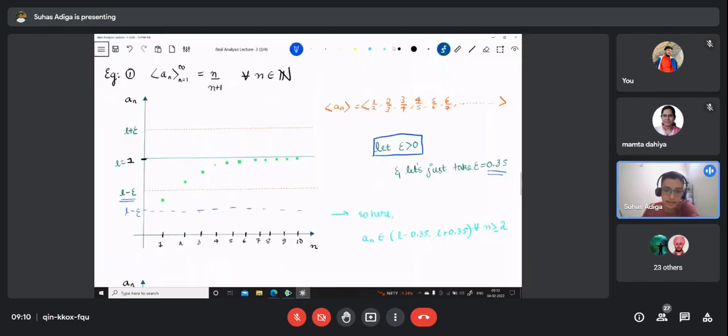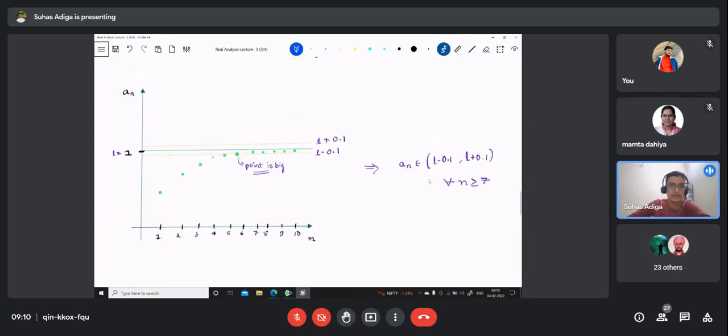I hope that it is clear. So let me go to the next. Here you can see that I have some plot like this, and I have now taken epsilon to be 0.1. So this is the L minus 0.1 line and the L plus 0.1 line, and this point is actually outside. This point is looking big, but you can clearly see that after n equal to 7 onwards, it is lying between L plus 0.1 and L minus 0.1. So I now write that it is for n greater than or equal to 7. I hope this is clear.